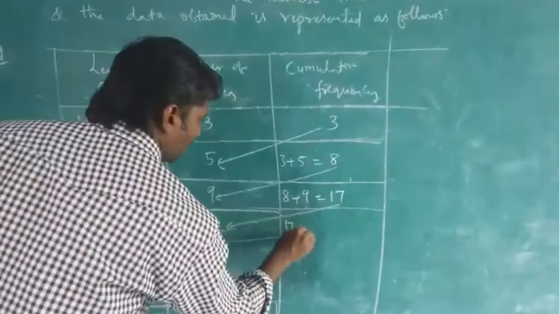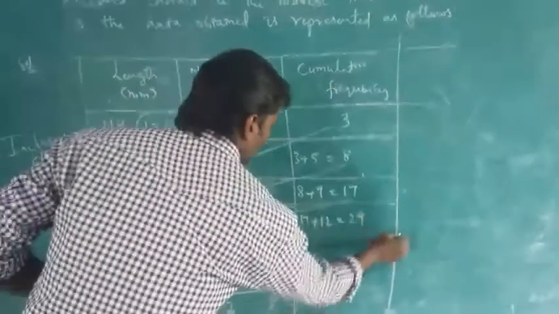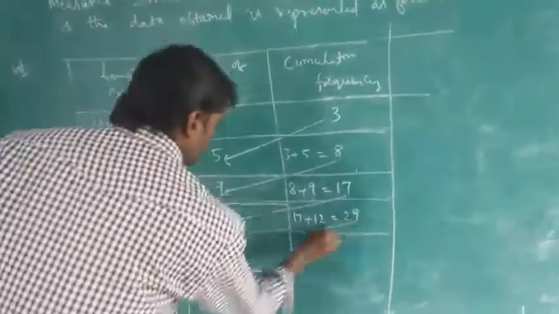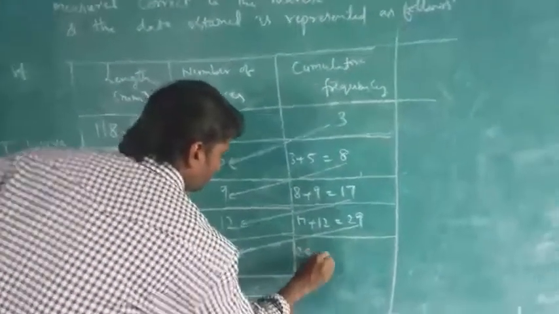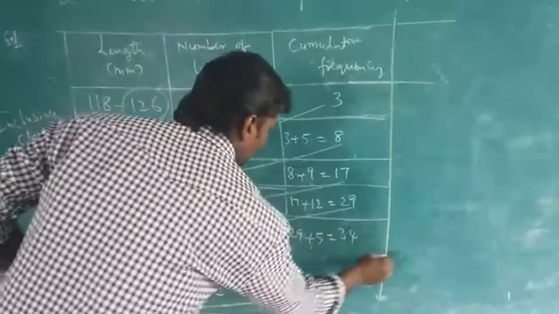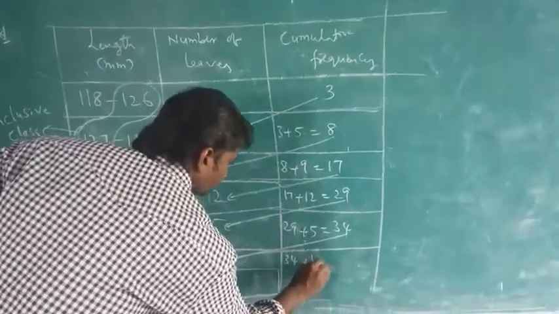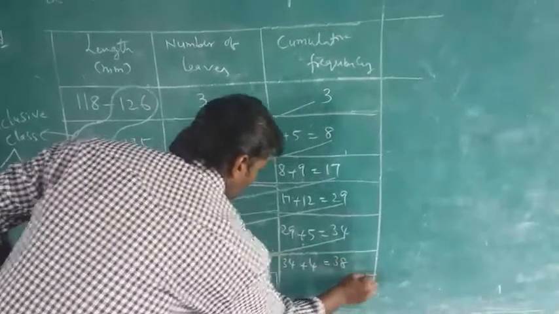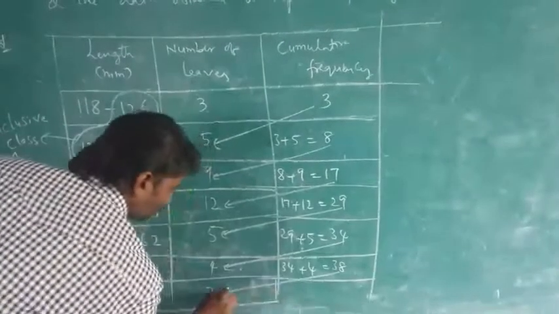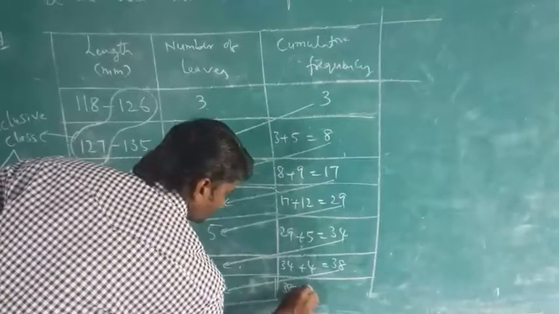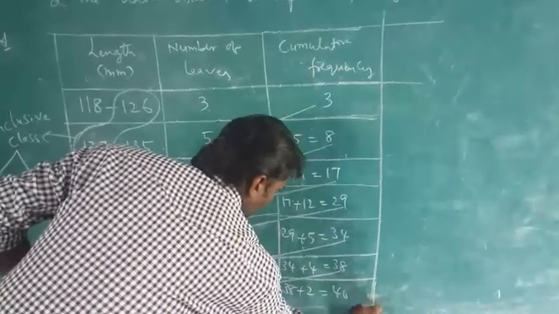Again 17 plus 12, that is 29. Again 29 plus 5, that is 34. 34 plus 4, 38. 38 plus 2, that is 40. Children, I told you one thing.